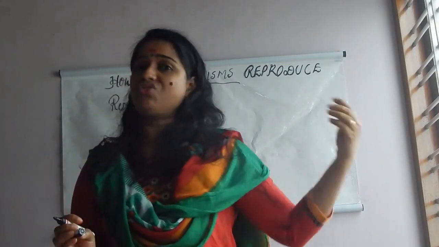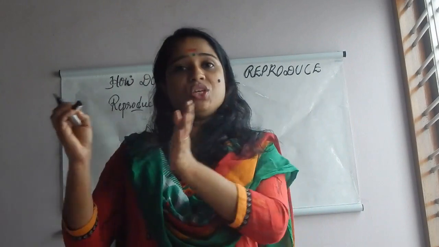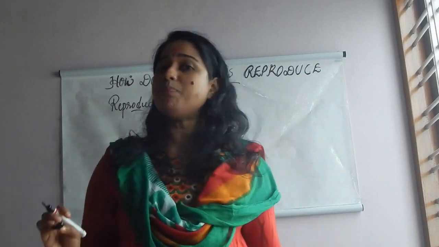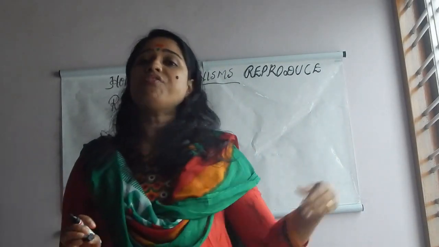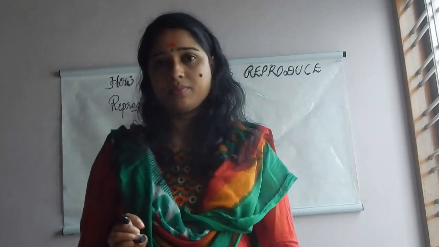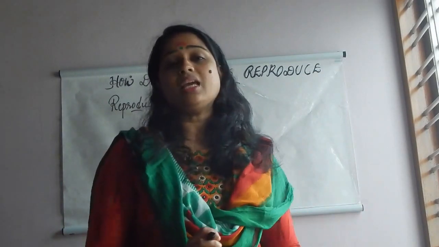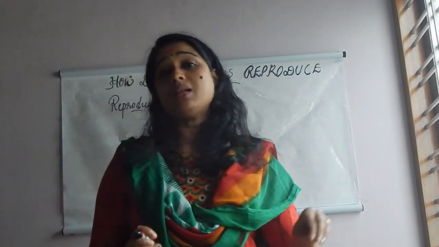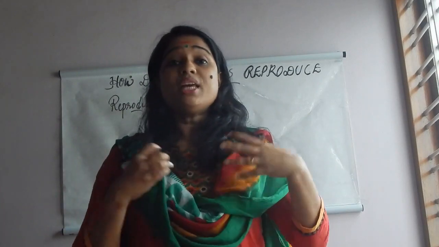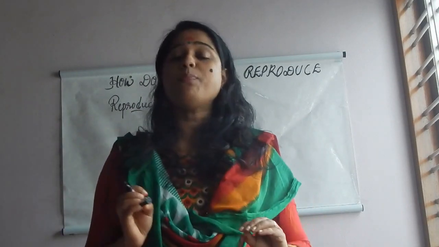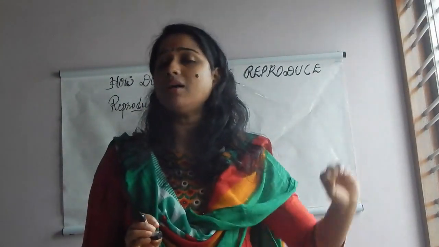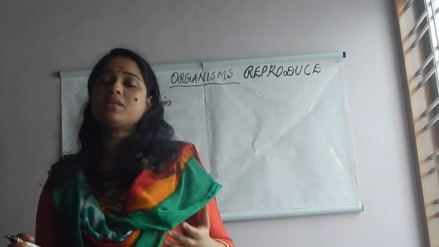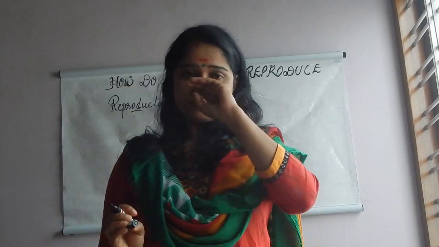Our species, you know, last year you studied about genus, species and all, isn't it? Classification. So the species human, Homo sapiens, or the human beings will become extinct if this process of reproduction is not there. Don't think that it is only in the case of human beings. All the living organisms, even a microorganism like amoeba, or the human being, all the organisms reproduce. Otherwise, definitely we know that the species will come to an end. So to avoid that, all the organisms give birth to their young ones.